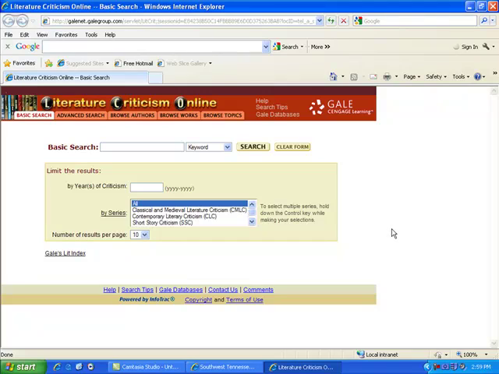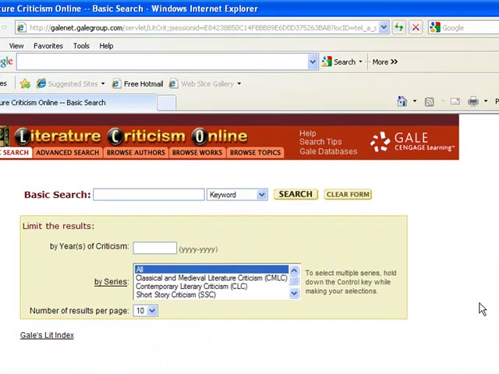If you've ever been in a library and gone to the literature section, you will see volumes of brown books, which are contemporary author and 20th century literary criticisms and 19th century literary criticisms, and also short story criticisms. This is the electronic version of those volumes that has been collected in one digital format.